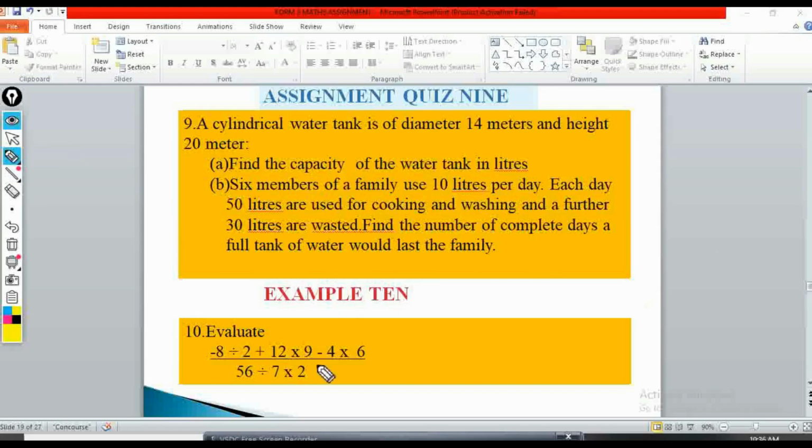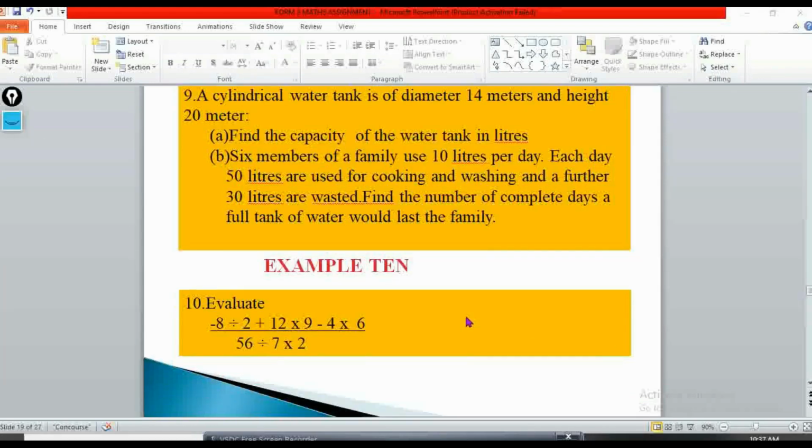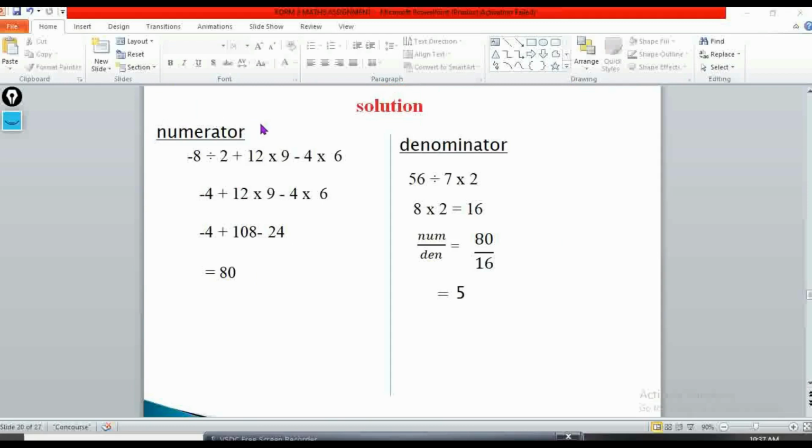Then example 10. In our example 10, we are finishing with integers. So in integers, we have in the numerator side -8 divided by 2 plus 12 times 9 minus 4 times 6. Everything divided by 56 divided by 7 times 2. So if you work out these, we'll have the numerator side. So when you are arranging your work, always try to arrange your work this way. Work out the numerator, work out the denominator, and then you put them together.